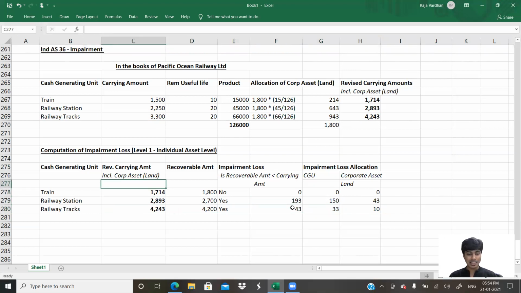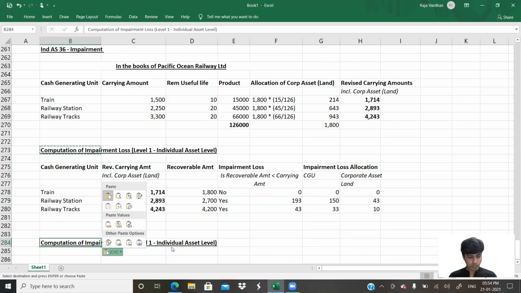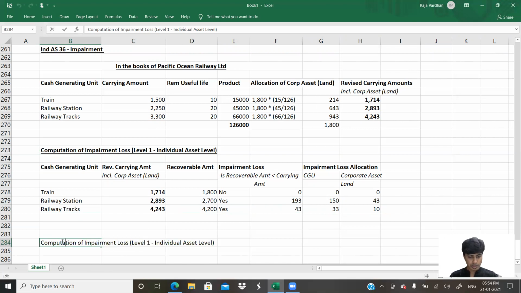Now as we are done with level 1, I'm going to do level 2. Computation of impairment loss, level 2. Level 2, that is group level. I'm going to do it at group level.